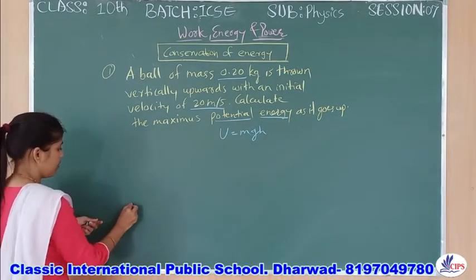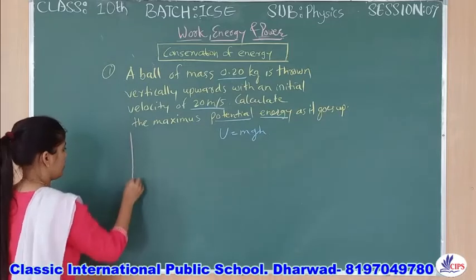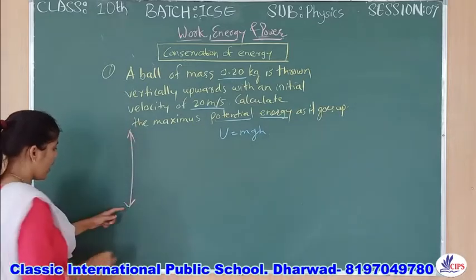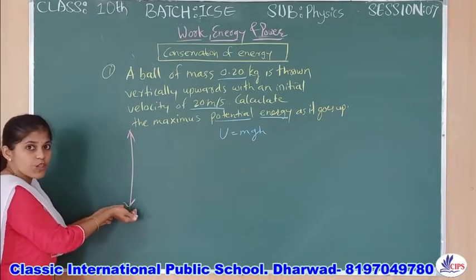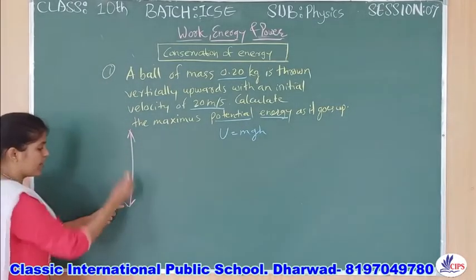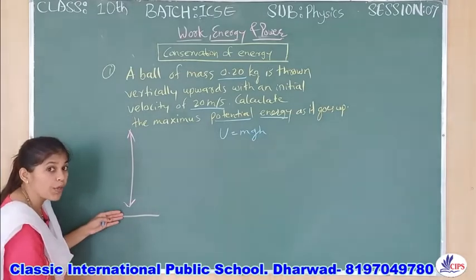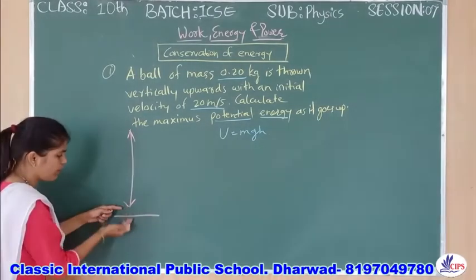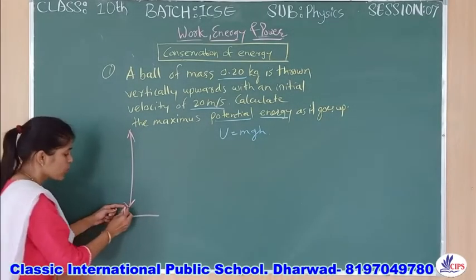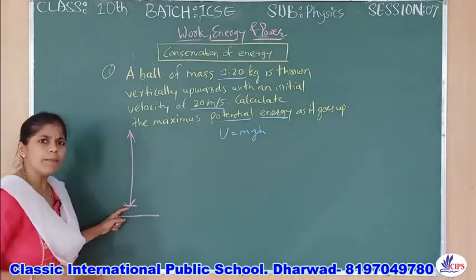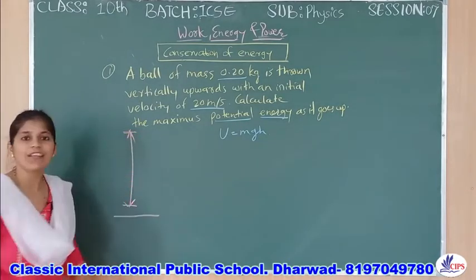Suppose this is the ball, and this is the ball's height. At this point we start throwing it upward. It is not touching the ground because we are throwing it up, so it is at some distance from the ground.